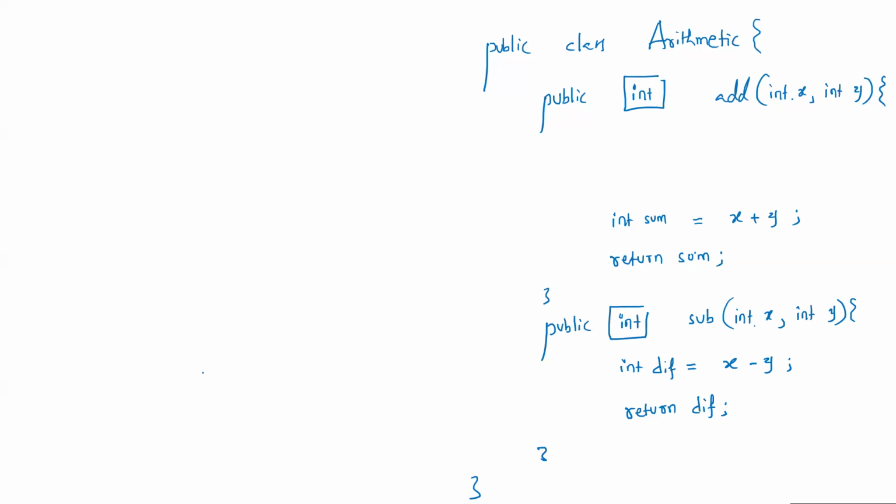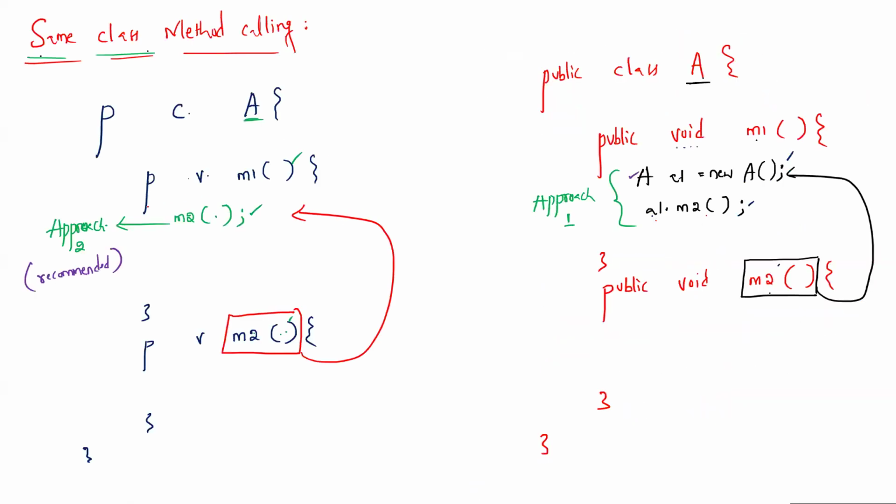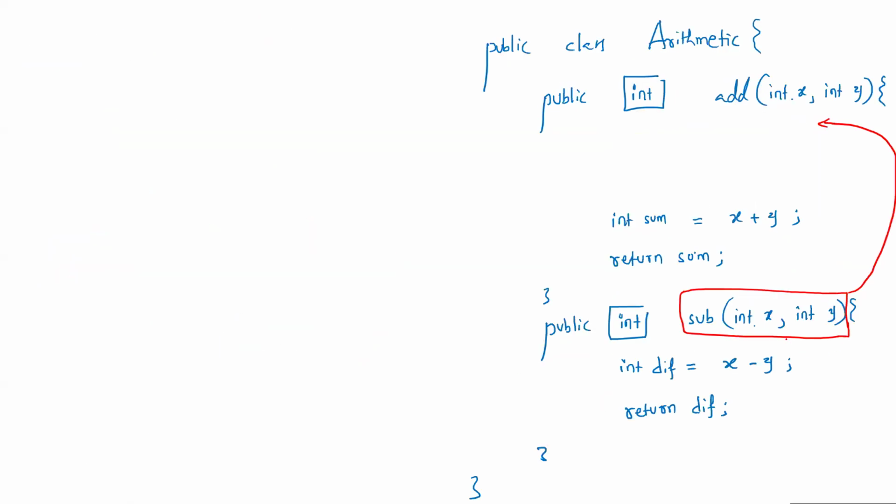So then when two methods are present in the same class, is it possible to call one method from the other? Just now we have discussed, right? So this method I want to call from add. Yeah, of course we can write wherever, but mandatory before return statement. That's all. Before return statement, we have to write the code. Then what's the approach? Because they both are present in the same class, approach recommended is without object. Therefore, object is not required. Then what's the thing? Method signature we have to use. What's method signature means? Method name